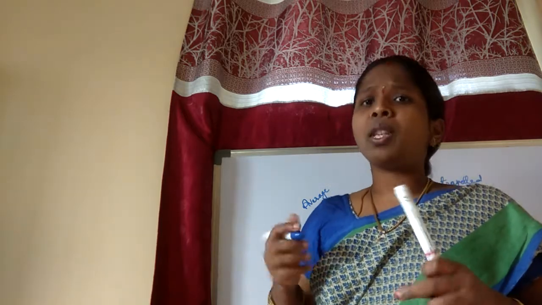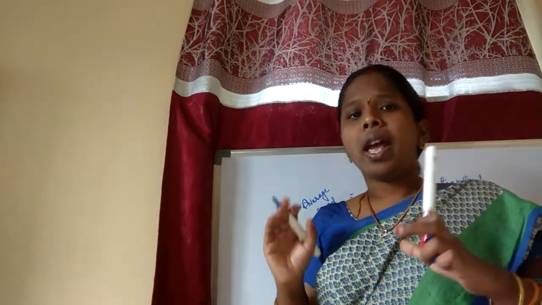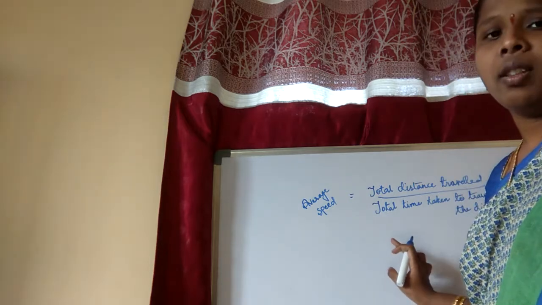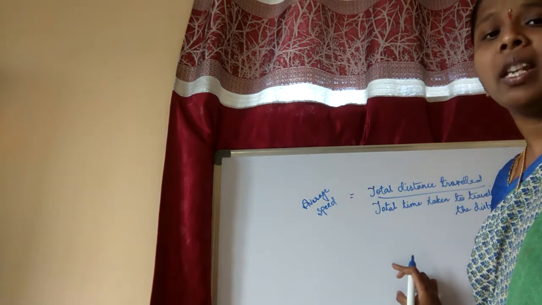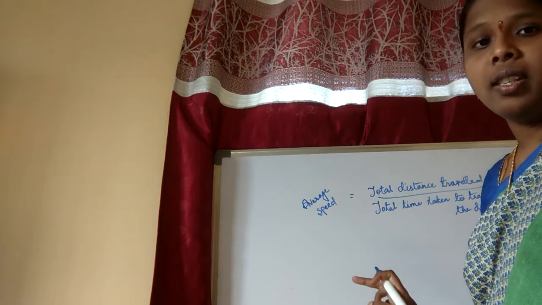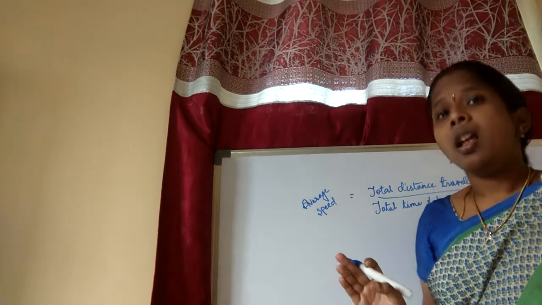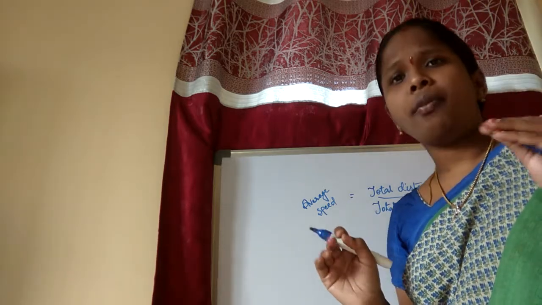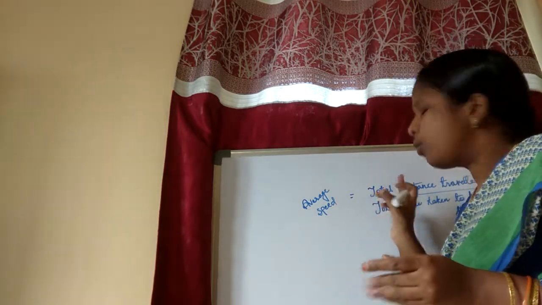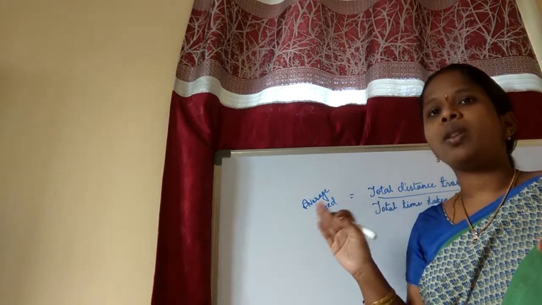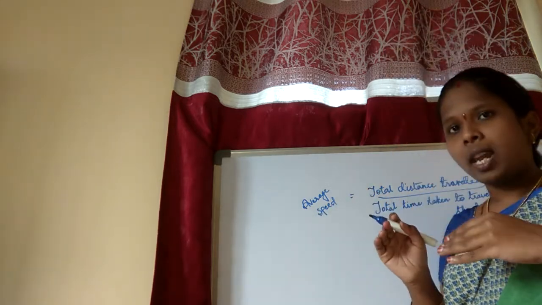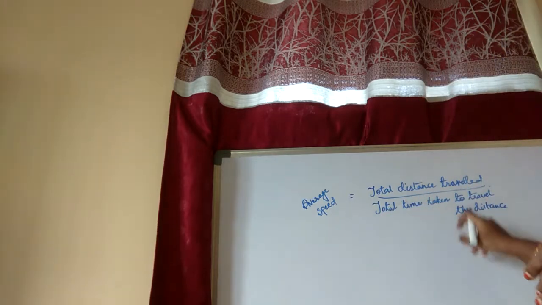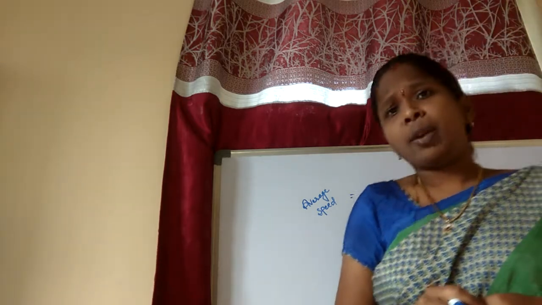For an approximate value you should know this, so for that we want the average speed. Thus we can define the speed of an object as the distance traveled per unit of time. So speed is calculated as the distance traveled per unit of time. Here, the total distance, how much distance we are traveling, and how much time it has taken will tell the average speed. Well and good, we have learned about the average speed.